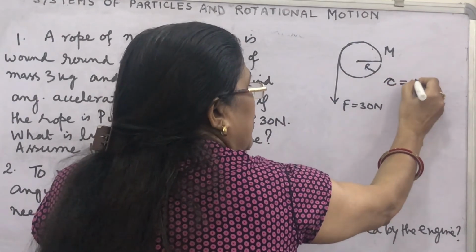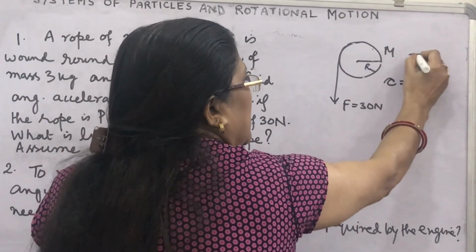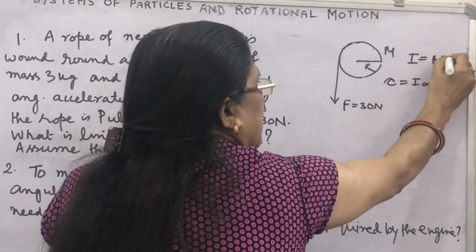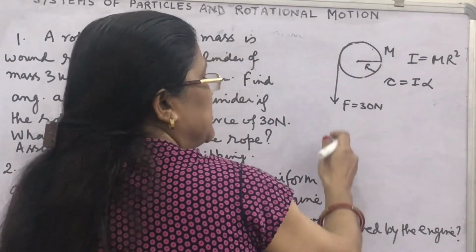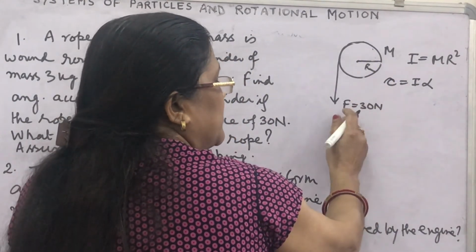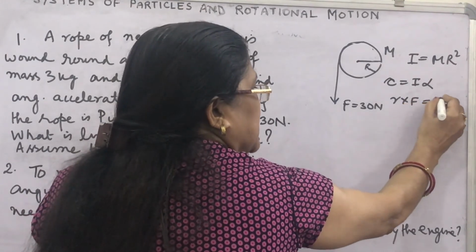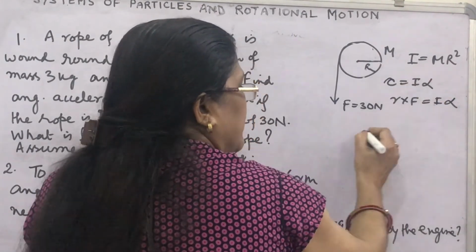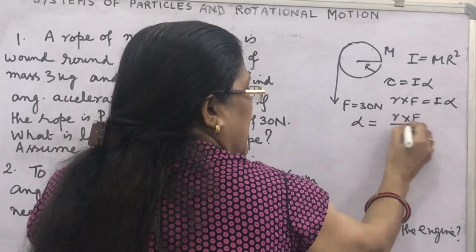Torque is I alpha, we have read. What is I of the hollow cylinder about its own axis? M r square. We have also read what torque is produced by the rope when it is pulled by the force F: r cross F. Use these relations, r cross F equals I alpha. Then what will be alpha? r cross F upon I.